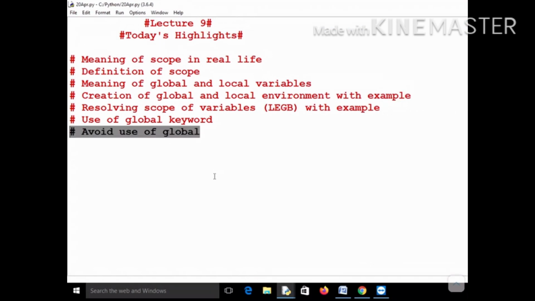The local variable should be accessed locally and the global variable should be accessed globally. You should not try to use a global variable inside your local scope. You should try to avoid its use to the best extent possible.